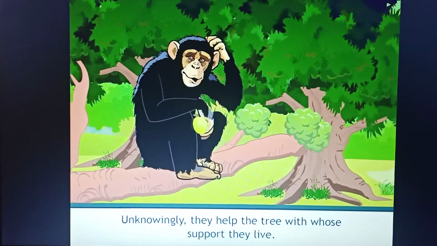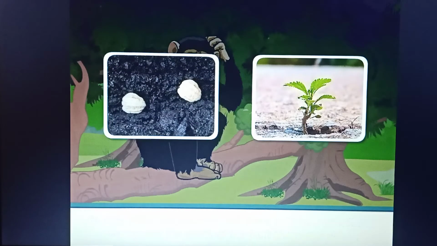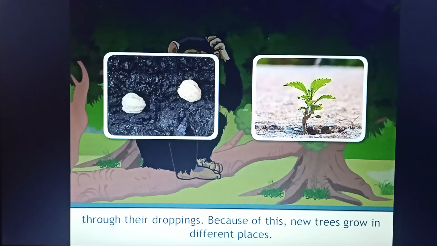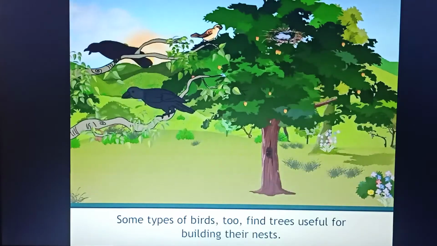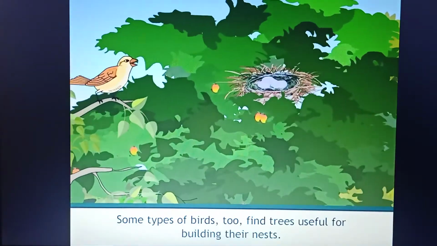Unknowingly, they help the trees with whose support they live. As they move around here and there in the surroundings, they spread the seeds of the fruit they have eaten through their droppings. Because of this, new trees grow in different places. Some types of birds too find trees useful for building their nests.